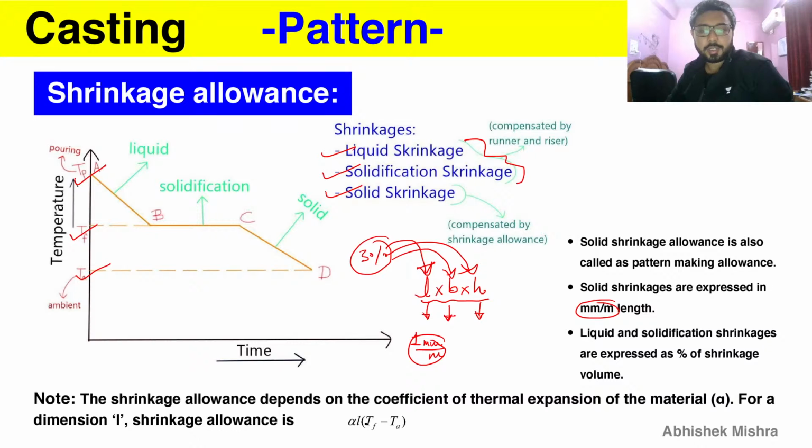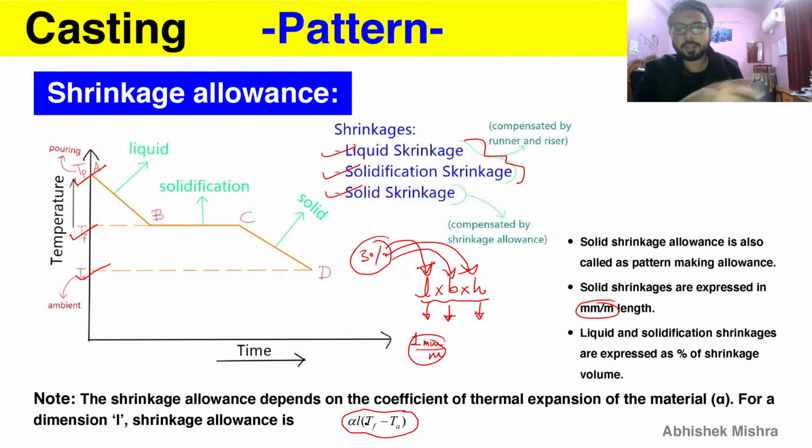And the solid shrinkage allowance depends upon the coefficient of thermal expansion alpha, and for a dimension L, the shrinkage allowance is here. So again, this is just a basic thing. The shrinkage allowance depends upon alpha, that is the coefficient of thermal expansion, L, that is the dimension, and TF and TA, that are the temperatures between which the solid form is changing its temperature. So those are the things the solid shrinkage allowance depends upon, and you should know these things.